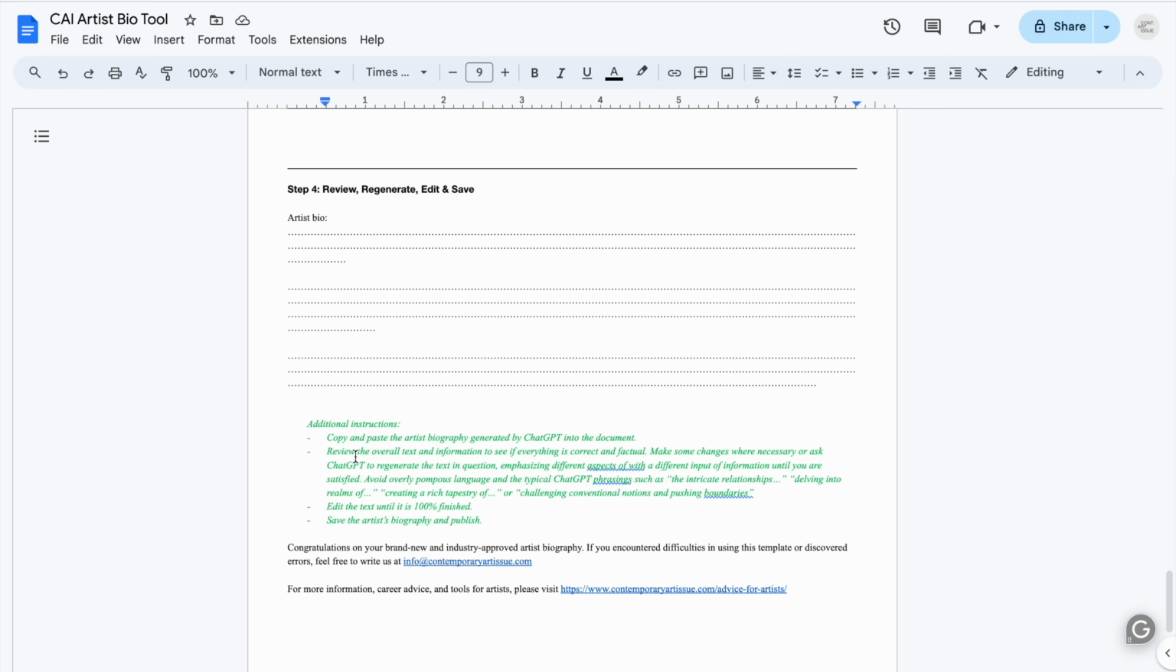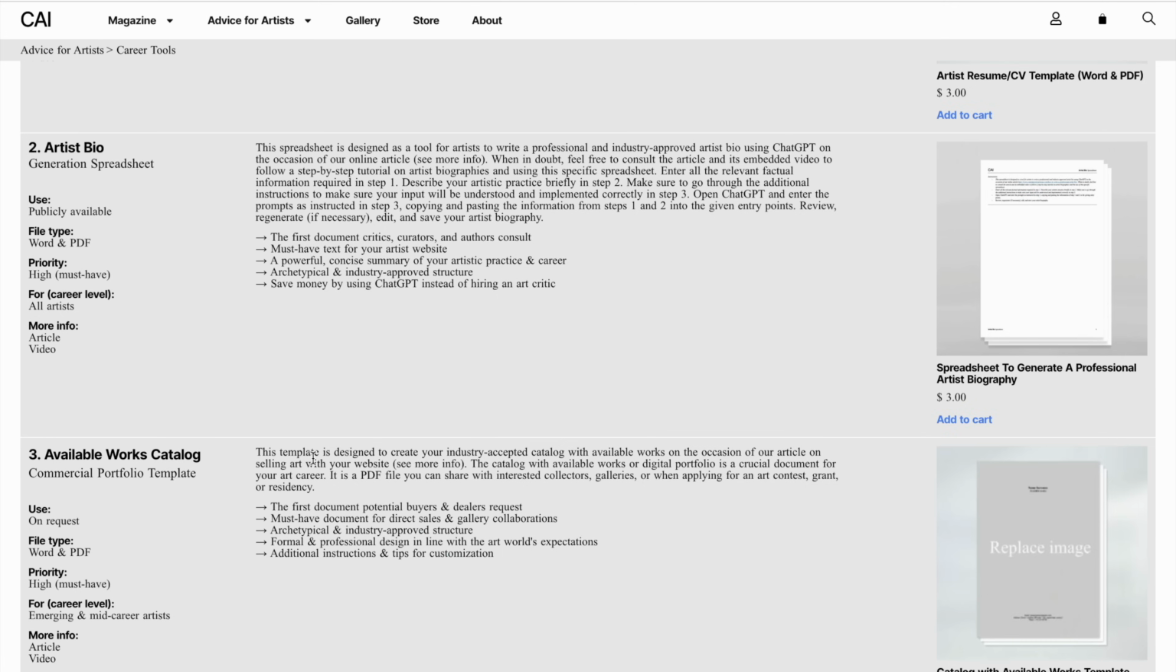We also have additional instructions on which things to avoid, because ChatGPT does have its flaws. It can be sometimes very vague or pompous in its language. So we definitely want to make sure that you're aware of these things and that you get the final edit right. Now moving on, we have a catalog with available works.